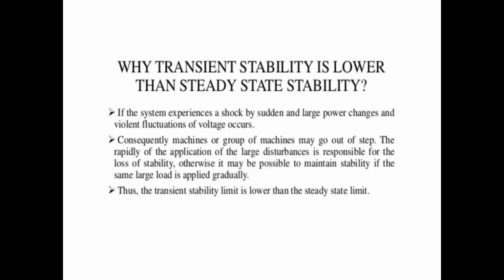And why is the transient stability limit lower than the steady state limit? If the system experiences a shock by sudden and large power changes and violent fluctuations of voltage occur, consequently machines or groups of machines may go out of step. The rapidity of the application of the large disturbance is responsible for the loss of stability. Otherwise, it may be possible to maintain stability if the same large load is applied gradually. Thus, the transient stability limit is lower than the steady state limit.